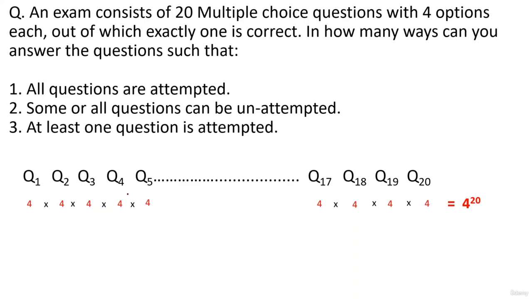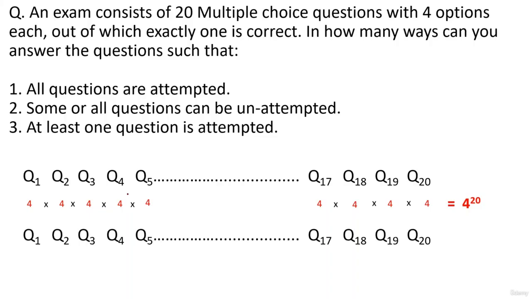So here also, in the second part, they have asked some or all questions can be unattempted. In this, every question can have 5 options. Of the 5 options, 4 are the MCQ options, and the 5th option is not attempting it. So every question has 5 options. So for 20 questions, it will be 5 into 5 into 5, 20 times, which is 5 to the power 20.